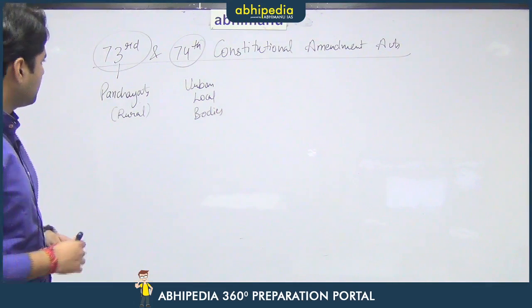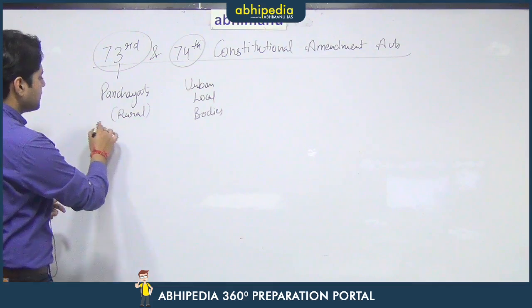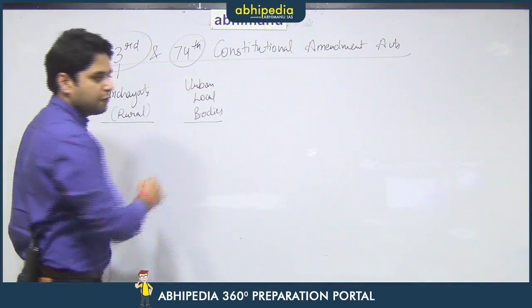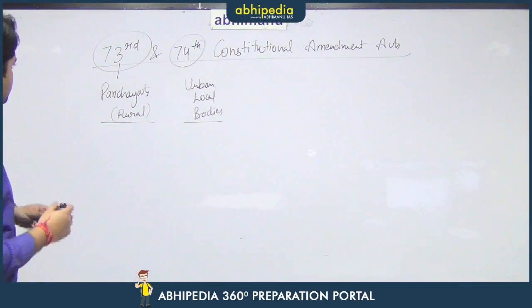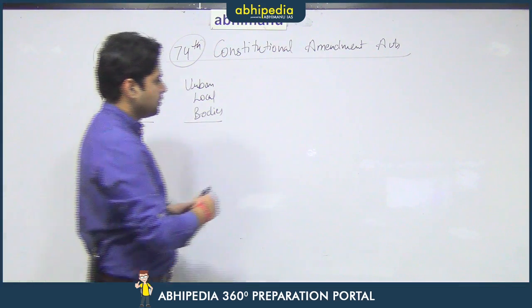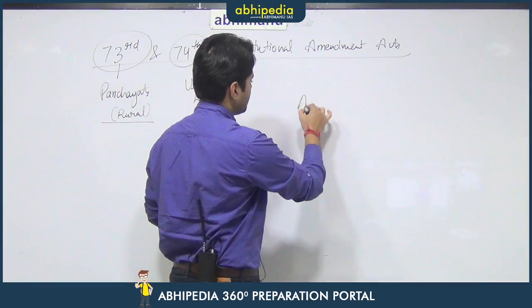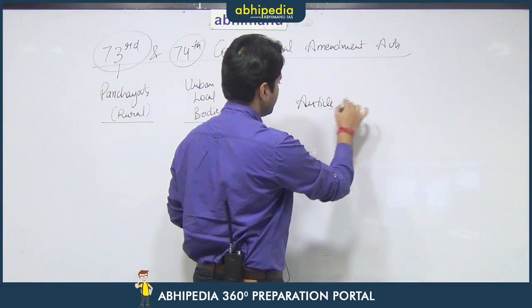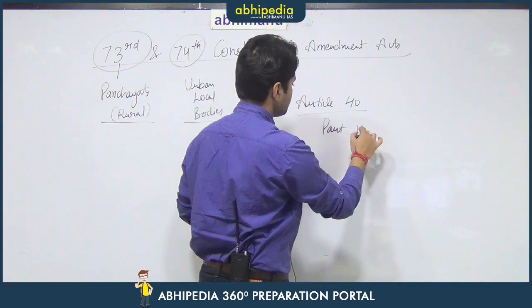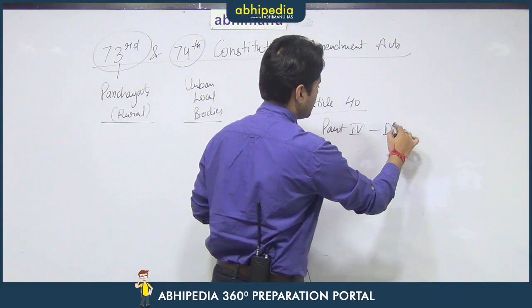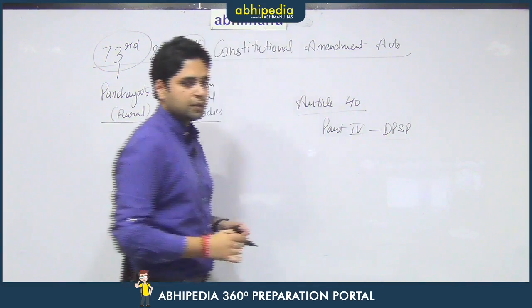So, we are discussing the 73rd Constitutional Amendment Act and 74th Constitutional Amendment Act. First of all, let us see the background. Article 40 of the Constitution of India, which falls under Part 4 dealing with the directive principles of state policy.